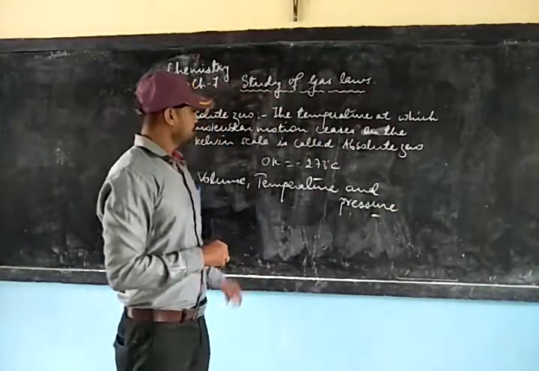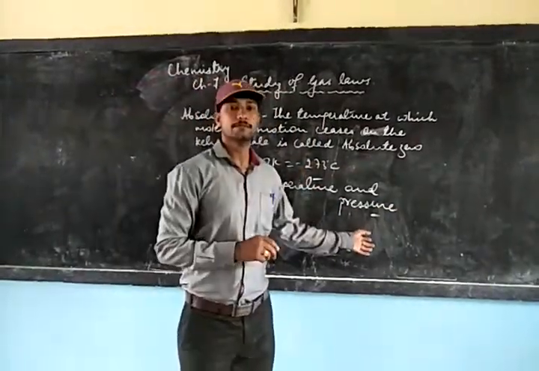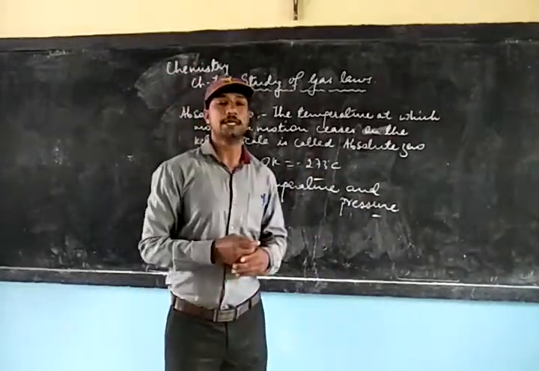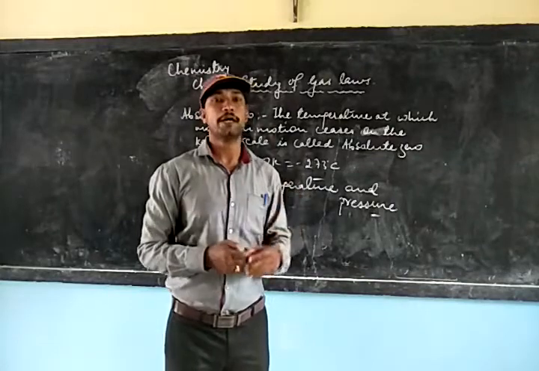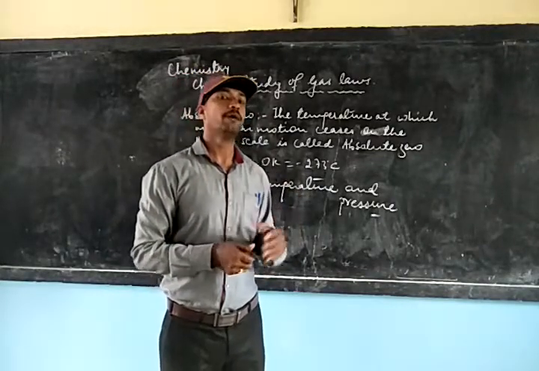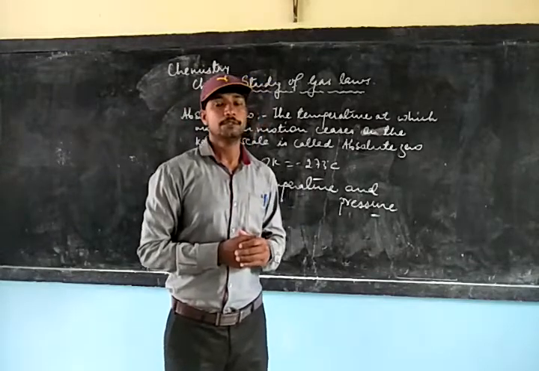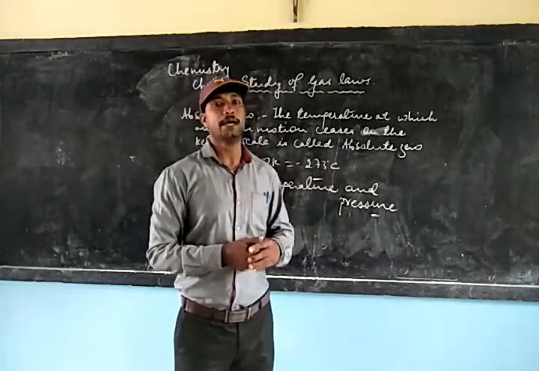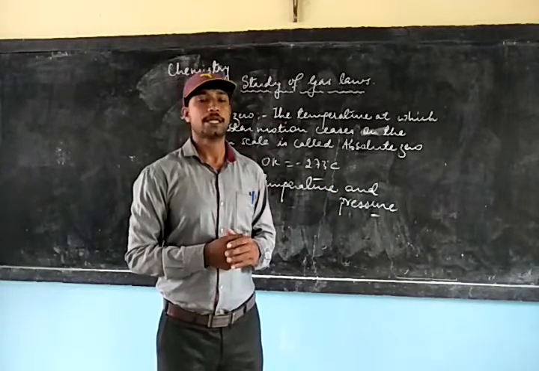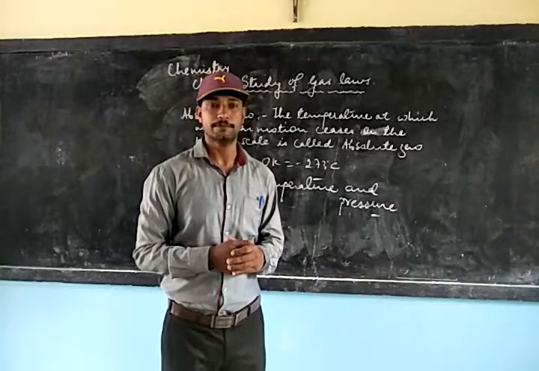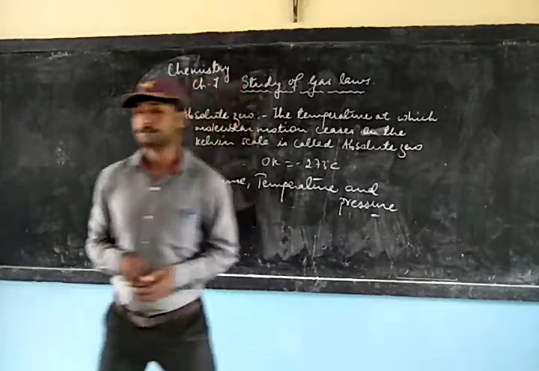Once again, these are the 3 variables, volume, temperature and pressure, that will determine the behavior of the gas. Now one by one we are going to study the relationship between volume, temperature and pressure, starting with the relationship between volume and pressure.